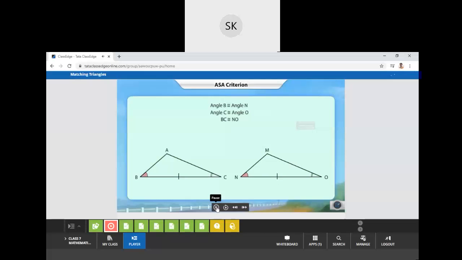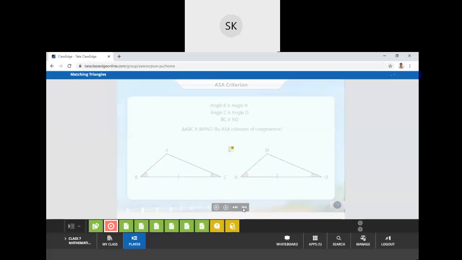This is called the angle side angle criterion or the ASA criterion of congruence. Next is RHS, which means right angle, hypotenuse and side.